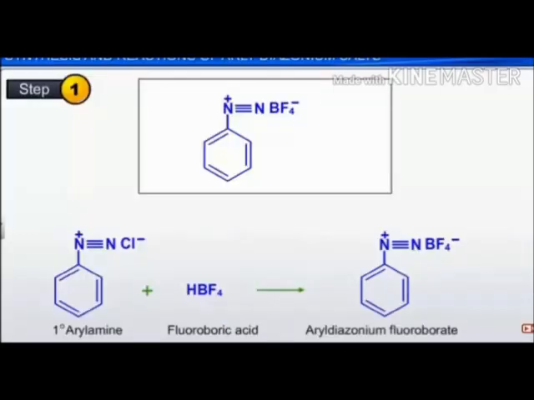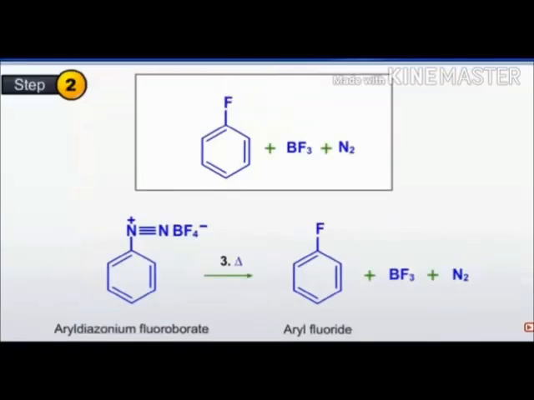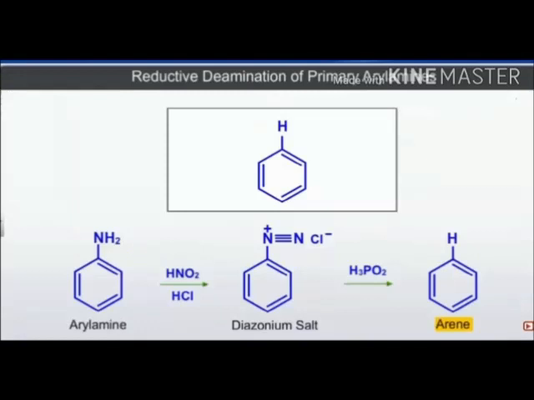First, we react the aryl amine with fluoroboric acid. You can see how it is reacting. HCl is eliminated, Cl from the benzene diazonium salt and H from fluoroboric acid, and aryl diazonium fluoroborate is formed. This aryl diazonium fluoroborate is now heated, and aryl fluoride is formed, and BF3 and nitrogen are eliminated. You can see how the reaction goes. This is the preparation of fluorobenzene, which Gattermann and Sandmeyer are not able to prepare.